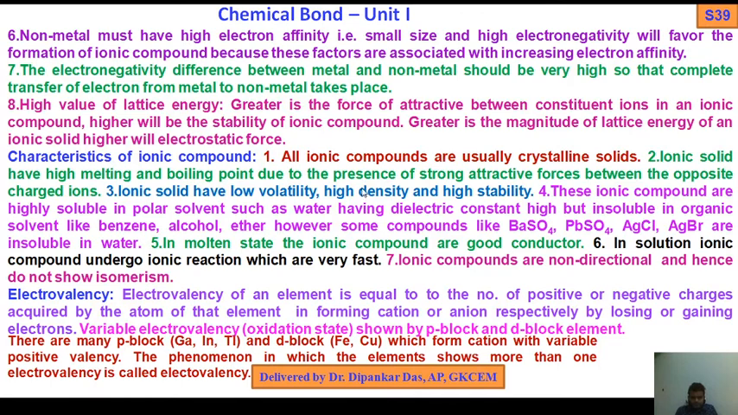Number 1. All ionic compounds are usually crystalline solids. 2. Ionic solids have high melting and boiling point due to the presence of strong attractive force between the opposite charge ions like Na+ Cl-, or calcium 2+ and 2Cl-, etc.